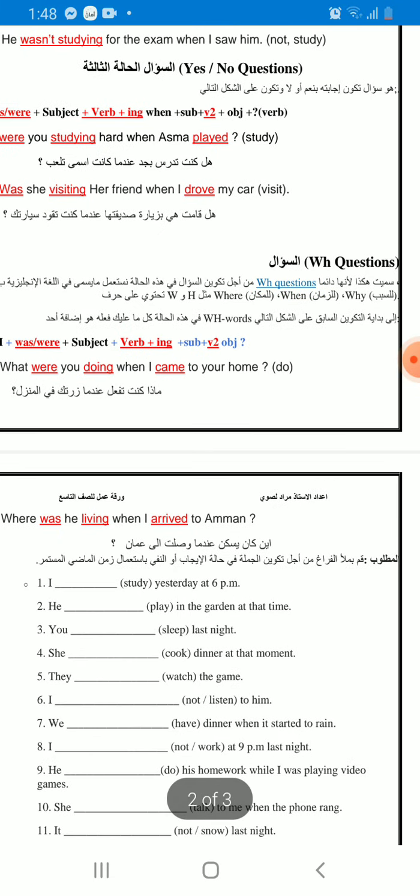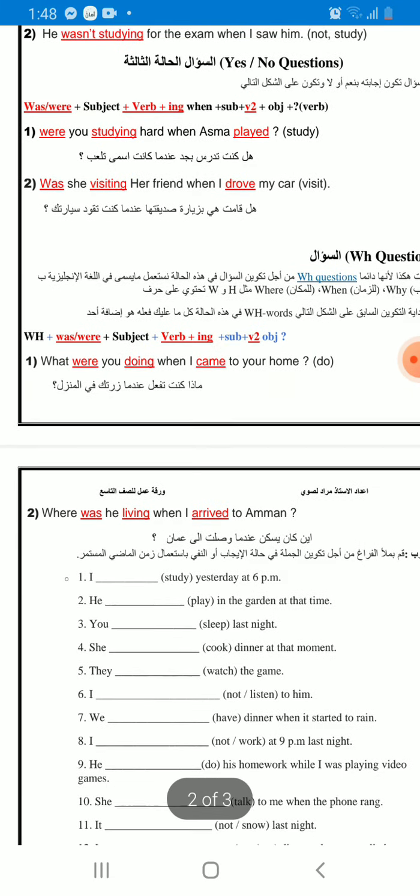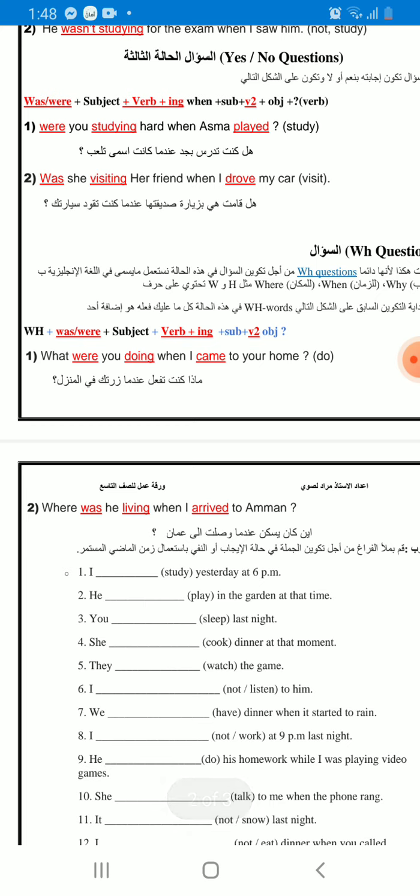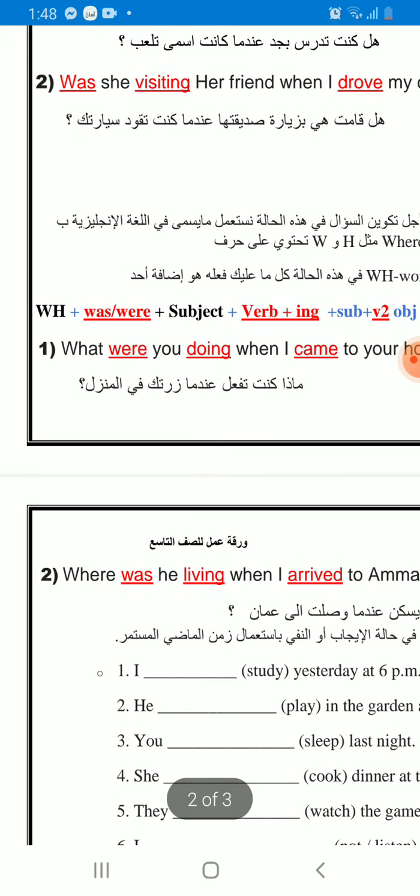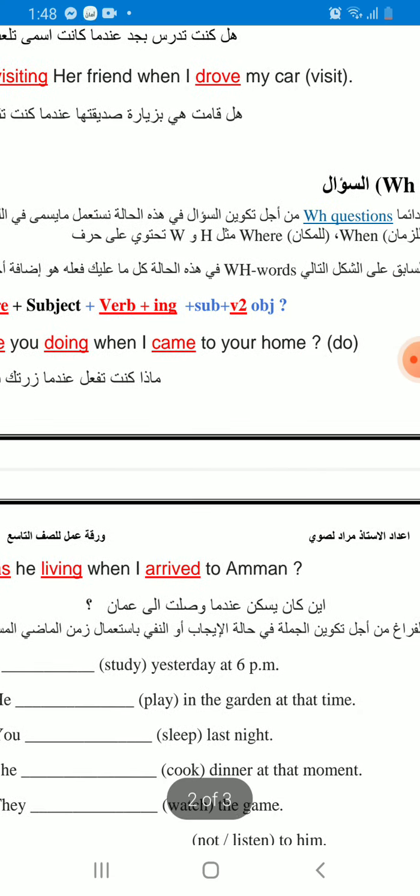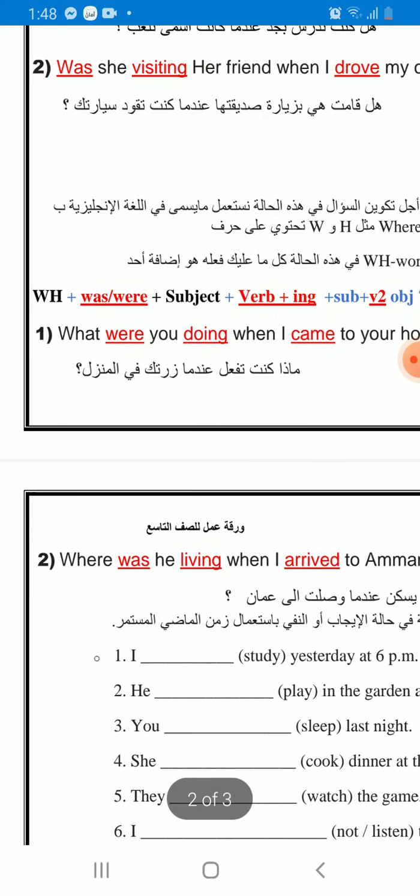Let's go to the WH question. Okay, same thing, but we start with a WH word. Any question that starts with WH, we will use this rule. For example: WH plus was or were, subject, verb 1 ing, subject verb 2 object, as we mentioned before.